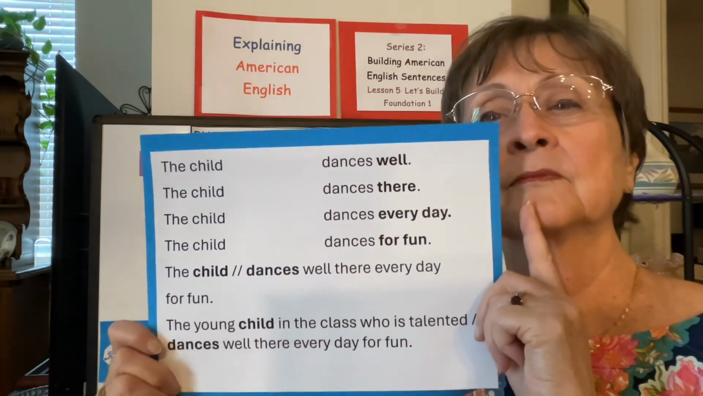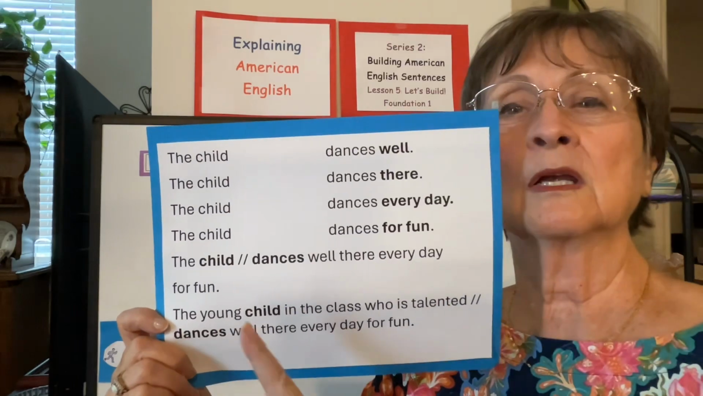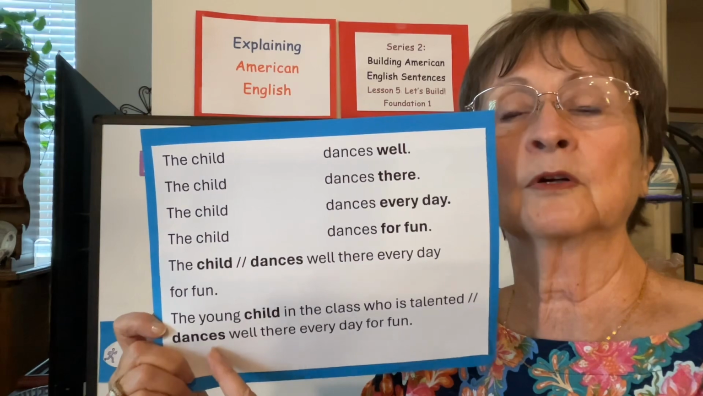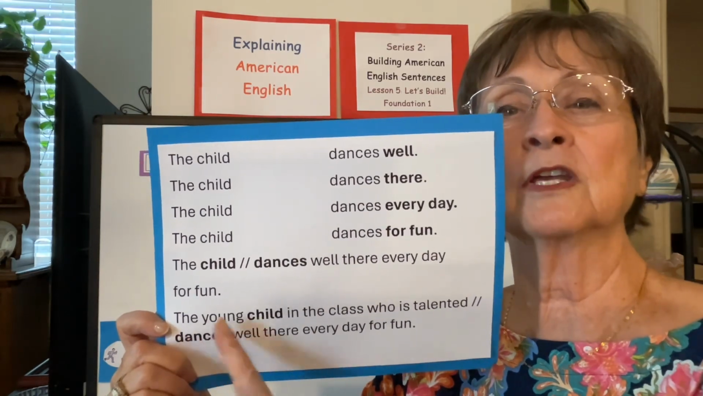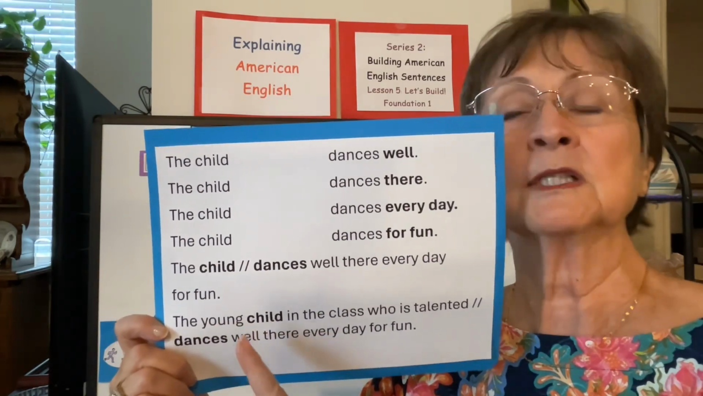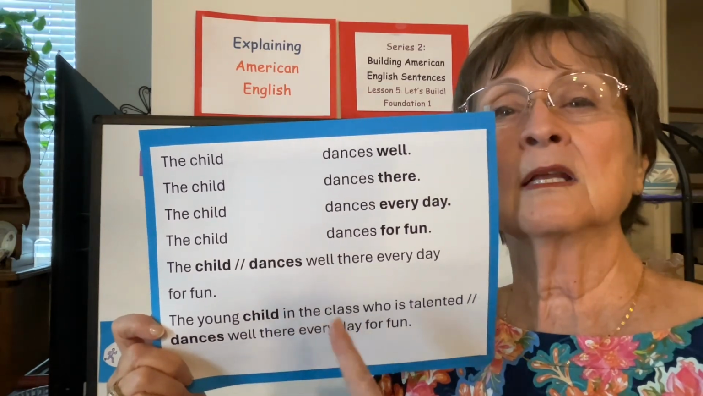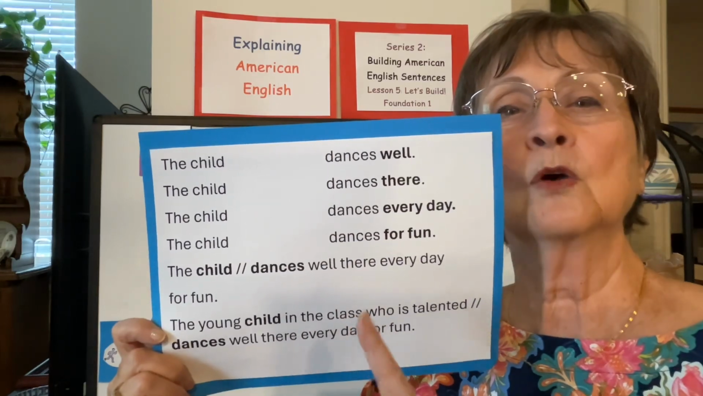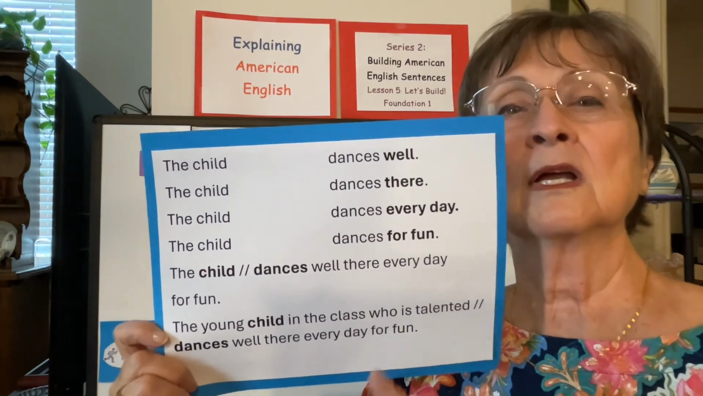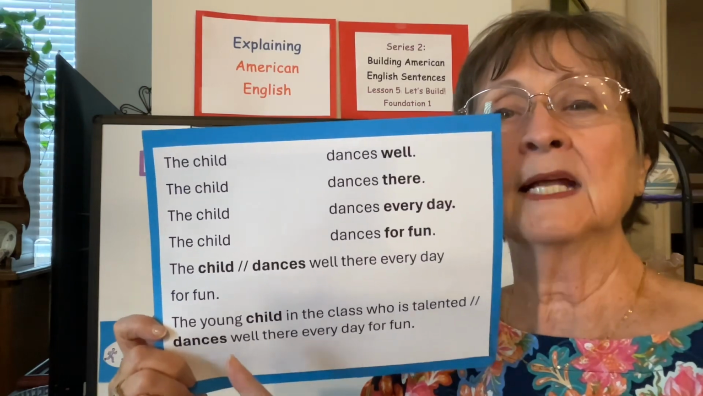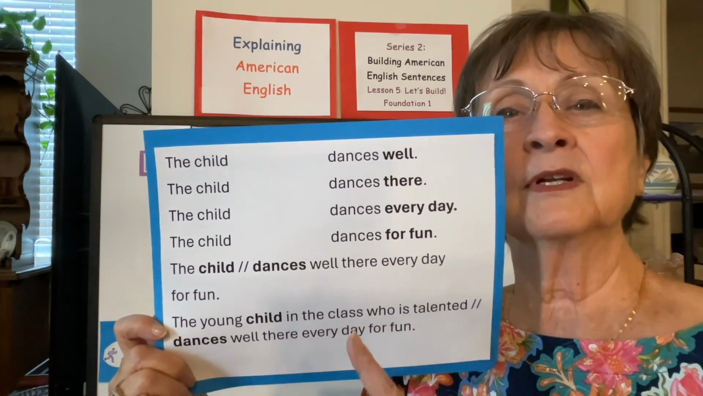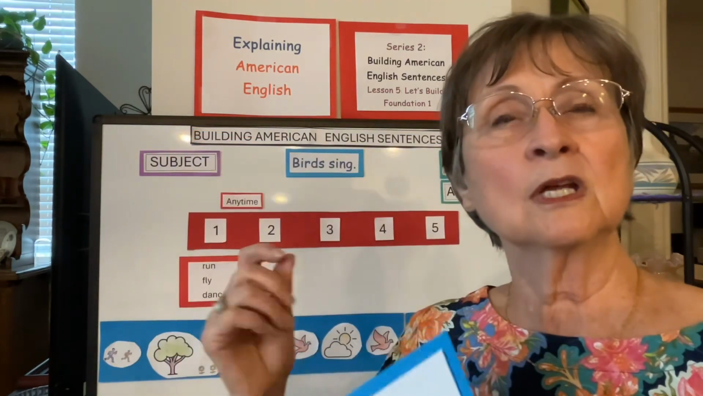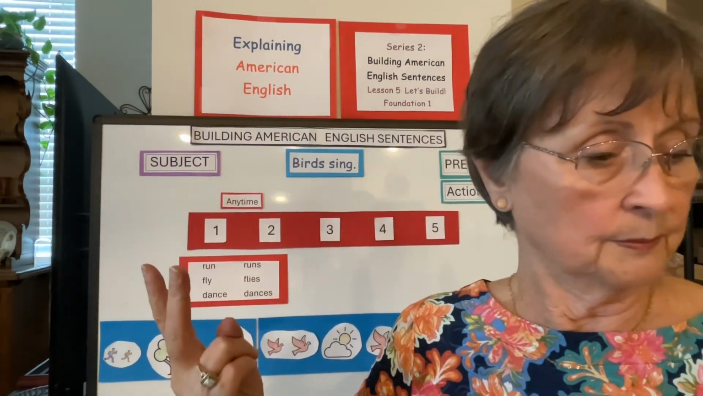And then putting both the subject adjectives and the predicate verb adverbs together. We've got the young child, singular adjective, in the class, that's a phrase. The young child in the class who is talented, that's a clause. Now we switch to predicate. Dances well there every day for fun. That's building sentences on just the subject noun and the verb.